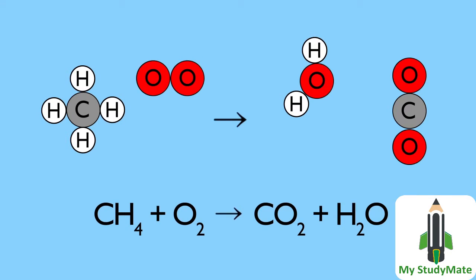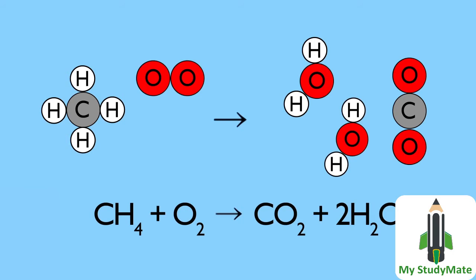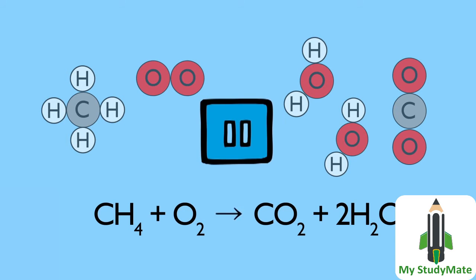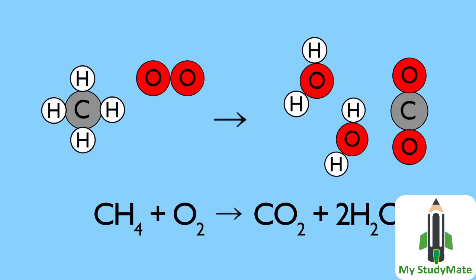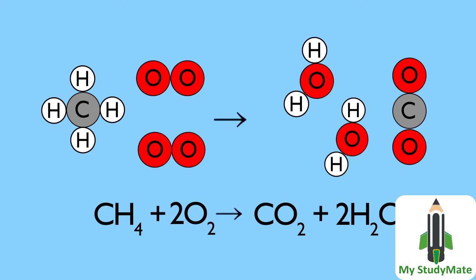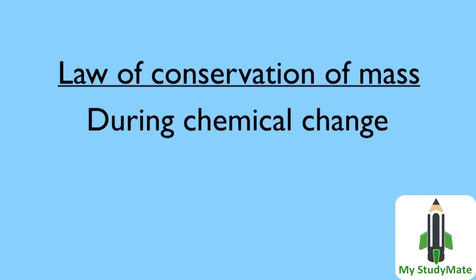To balance the hydrogens, we need to add 2 more hydrogen to the right. To do this, we add another water molecule. Pause and count. Is it balanced now? Well, the carbon and the hydrogen balance, but we have 4 oxygen in the product, but only 2 in the reactants. So we add another oxygen molecule to the reactants. Now we have conserved mass.